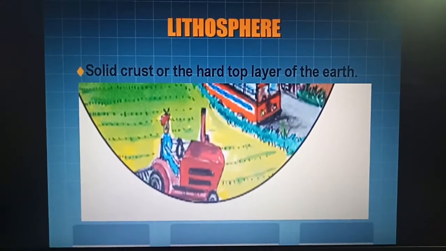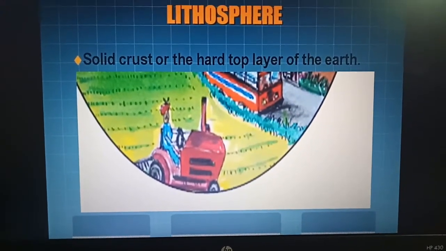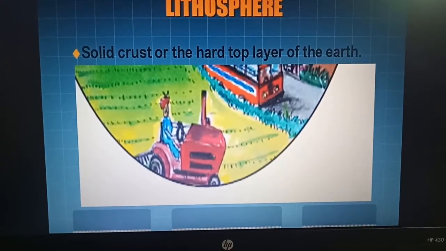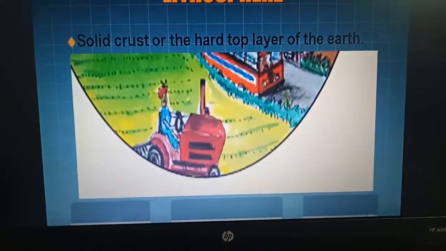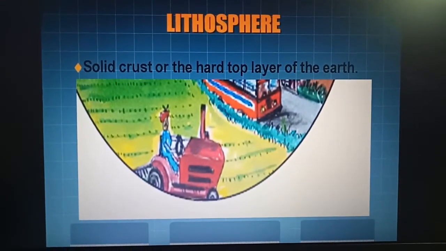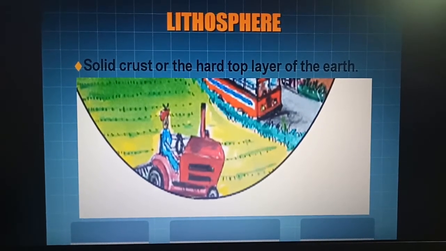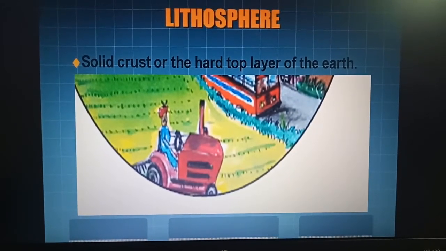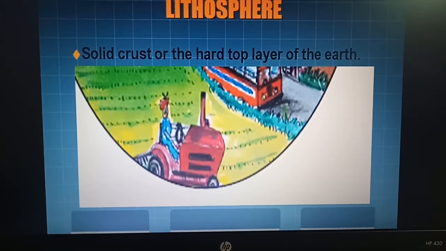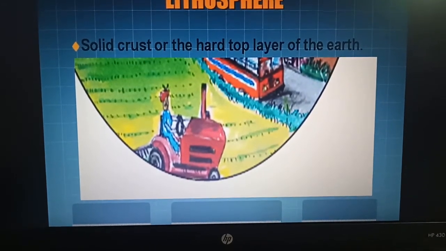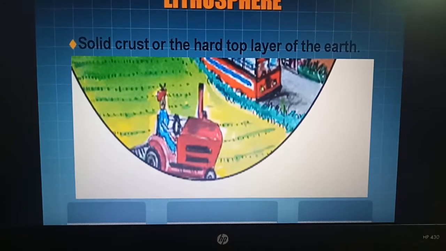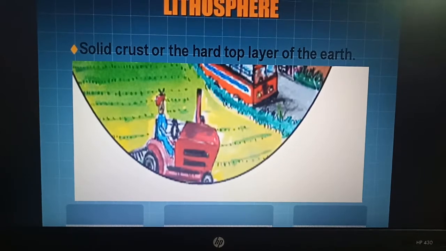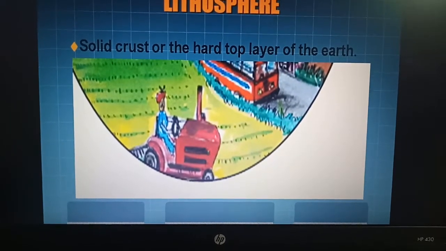Now here comes the natural environment, in which first is the lithosphere. What is the lithosphere? Solid crust or the hard top layer of the earth, that is called the lithosphere. Means the crust, the land in which you live, that is called the lithosphere. It is made up of rocks and minerals, covered by a thin layer of soil.